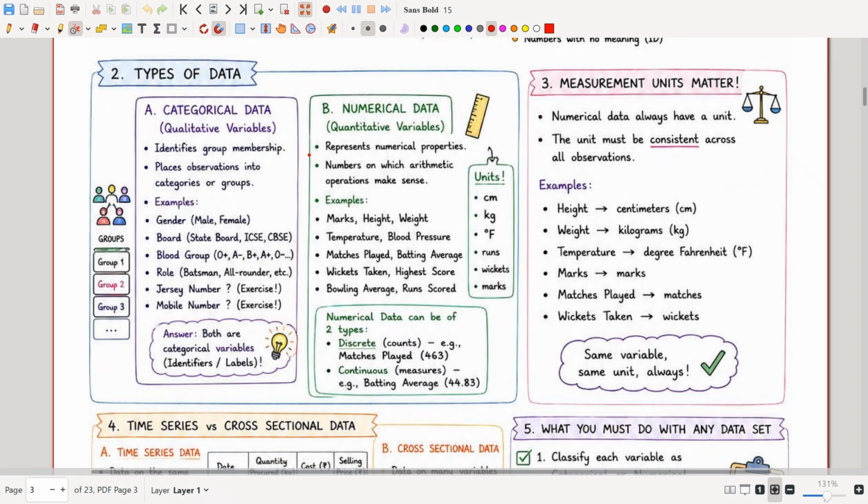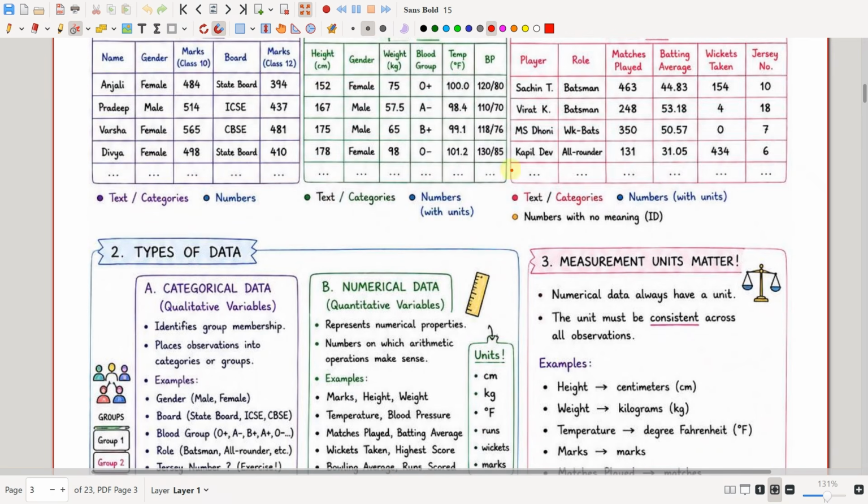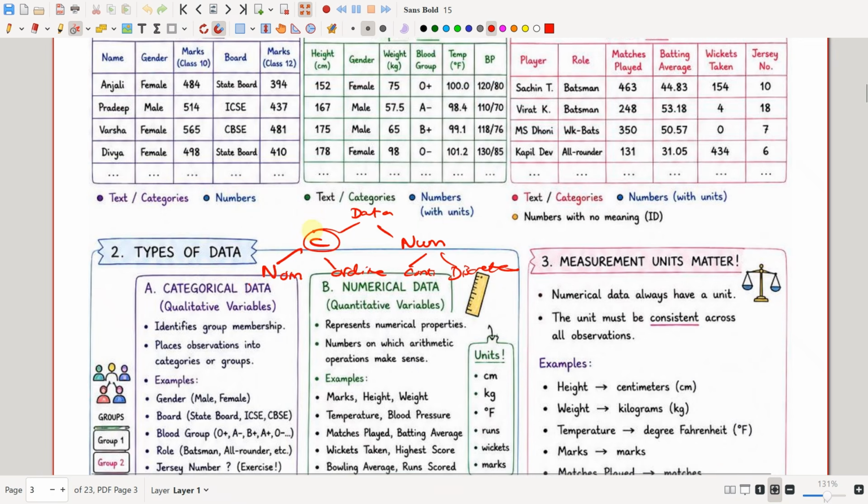Okay, so categorical data will be just the names or the names that can be ordered. See here, data is classified into categorical data and numerical data. That categorical data is again split into nominal and ordinal, and the numerical data is again split into continuous and discrete.